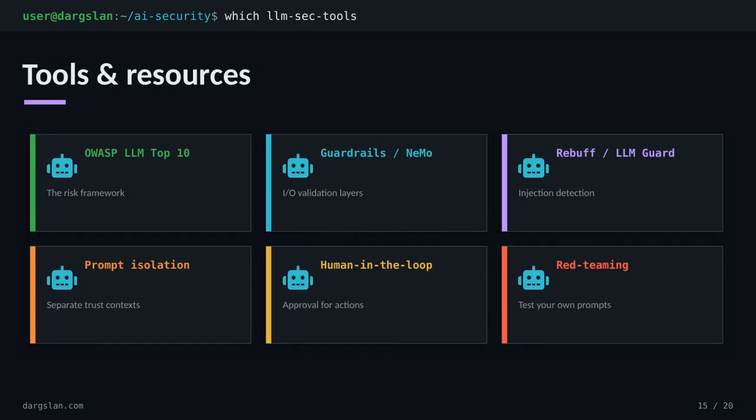Good news, you don't have to build this defense from scratch. Start with the OWASP LLM Top 10 as your risk framework. It's the shared vocabulary for these threats. For runtime defense, Guardrails or NVIDIA's NeMo give you I/O validation layers, while Rebuff and LLM Guard focus specifically on injection detection. Architecturally, lean on prompt isolation to separate trust contexts, keep a human in the loop for sensitive actions, and red team your own prompts before someone else does it for you.